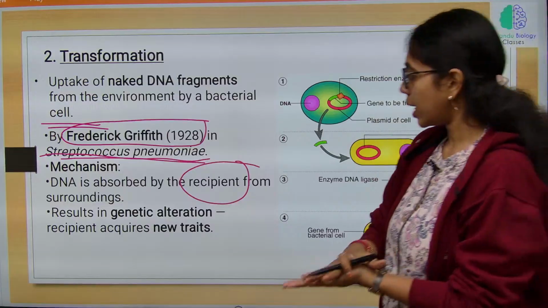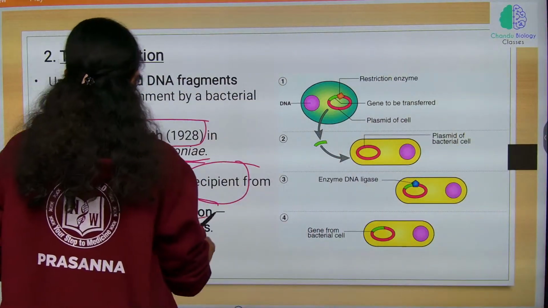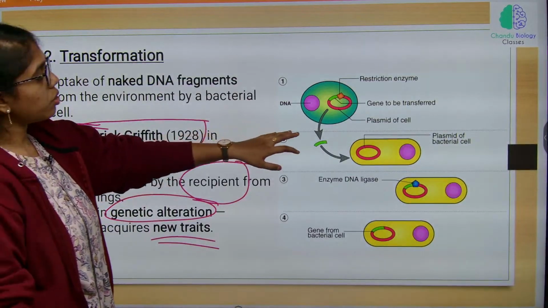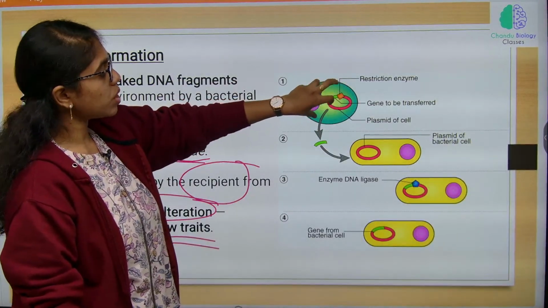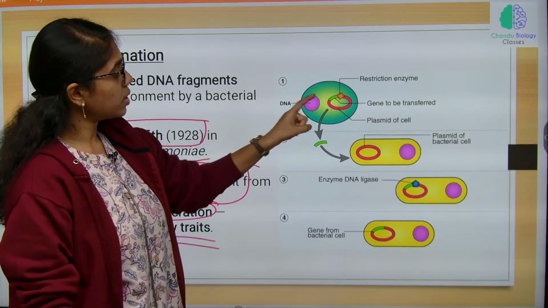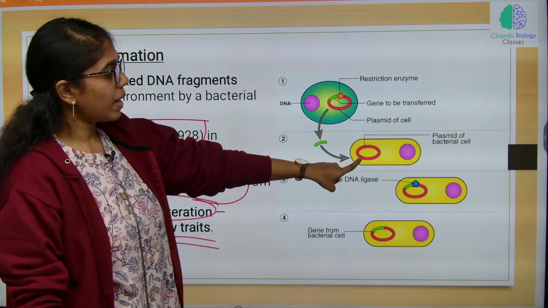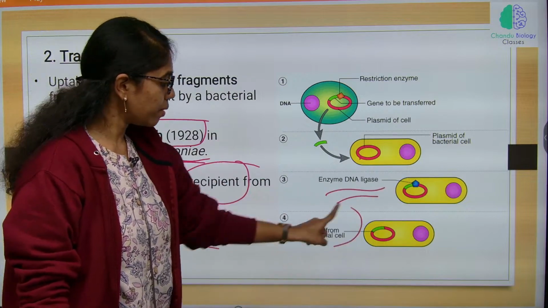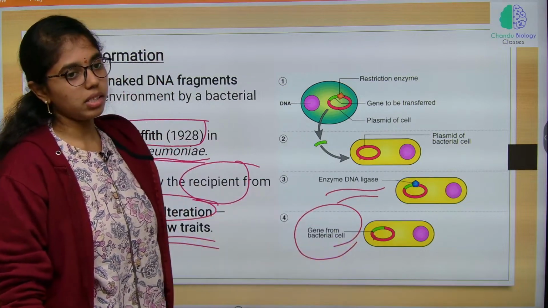This results in genetic alteration, which acquires new traits. Here you can see the genetic material taken from the surroundings, replication will happen, and the plasmid DNA of the bacteria will be combined with the gene from the bacterial cell by the ligase enzyme.